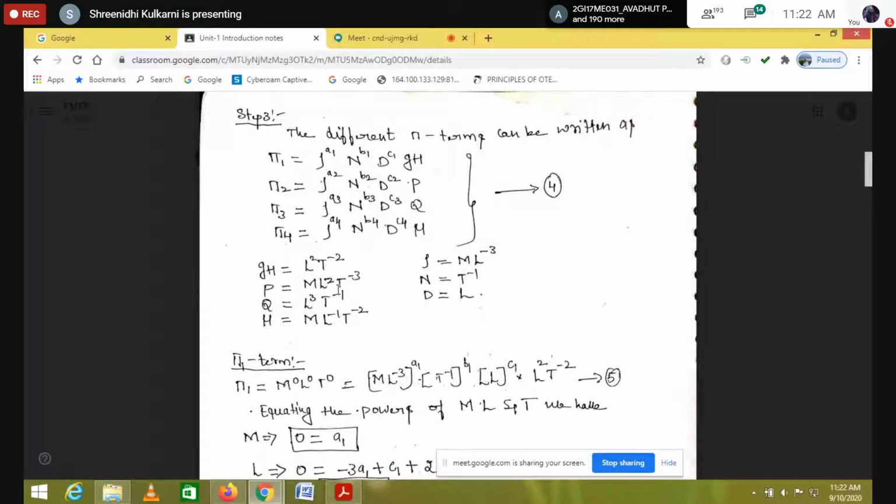Next I will come for the power. So power, directly here I wrote M L square T minus cube. If you are strong in unit conversion, you can directly write it.